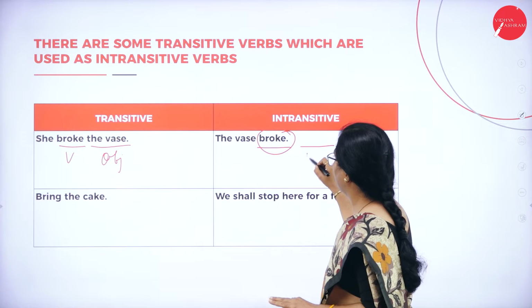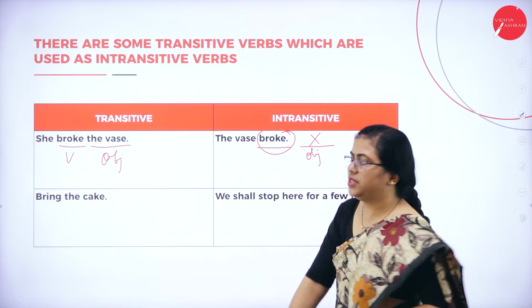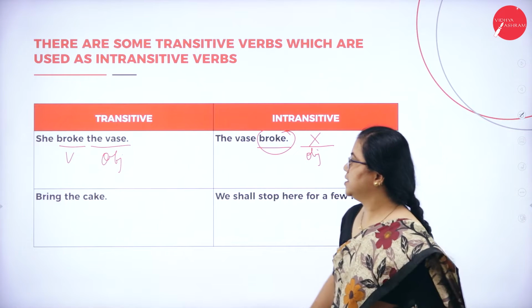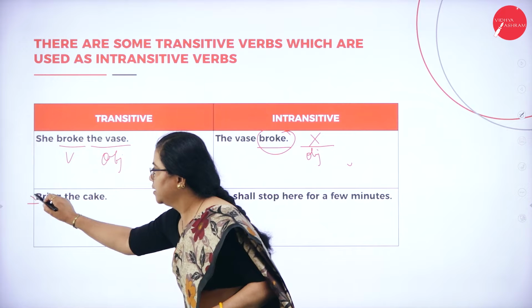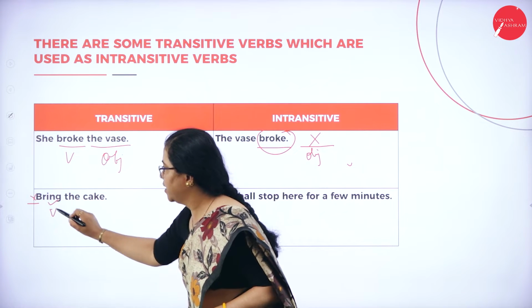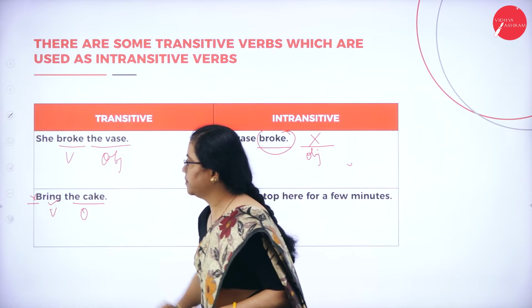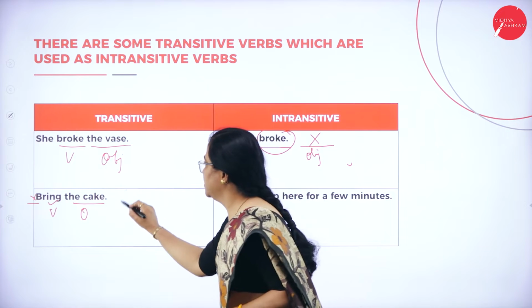So there is no object here. Again, it is intransitive. Bring the cake. Again, it's an imperative sentence. There is no subject. Verb is there. Okay, then object is there. This is an imperative sentence.